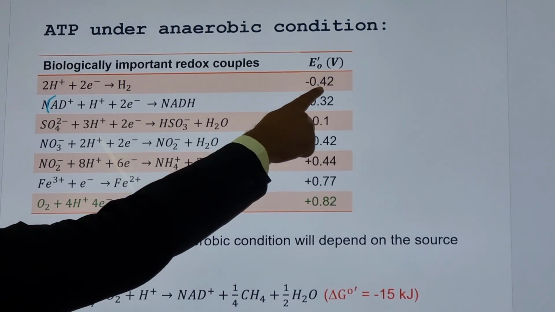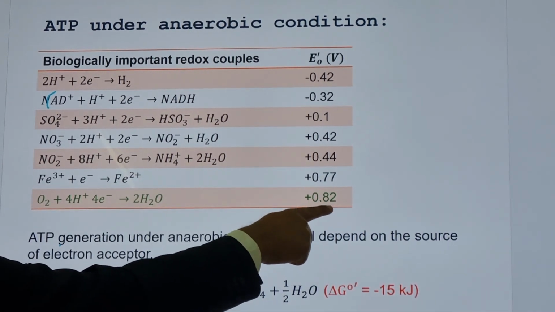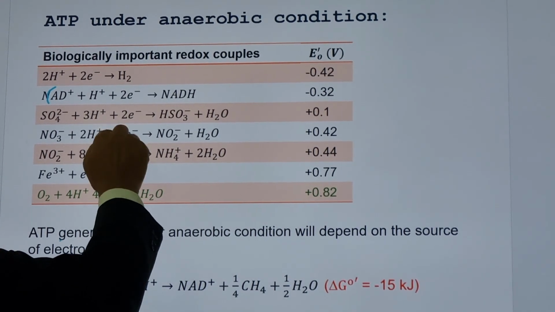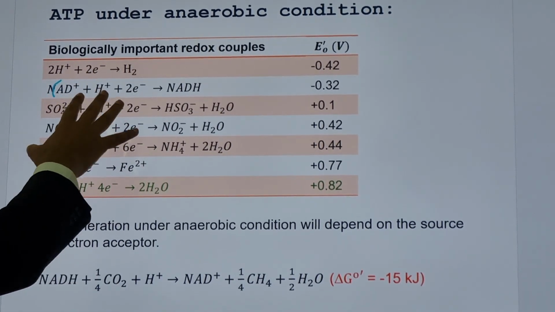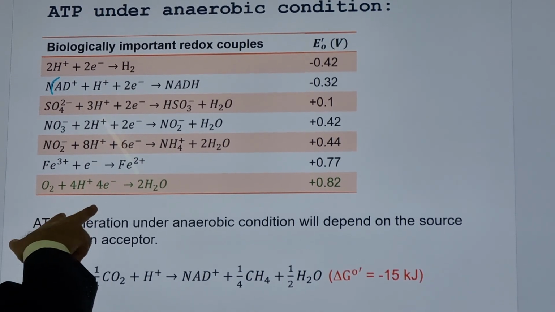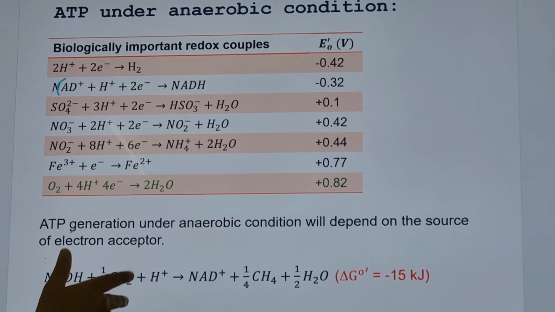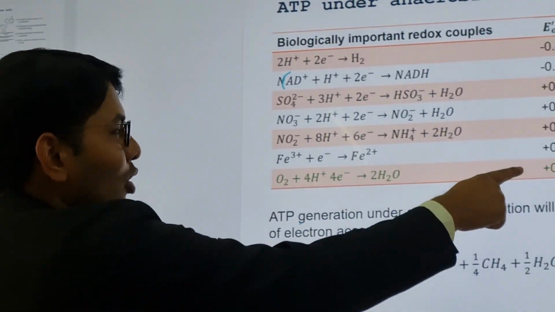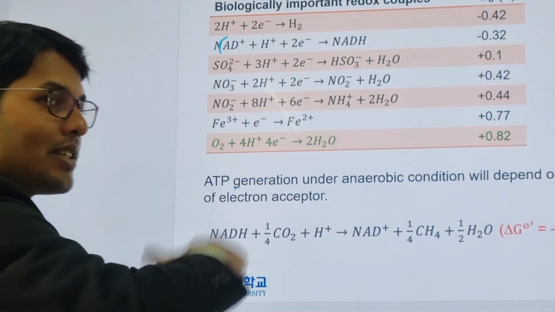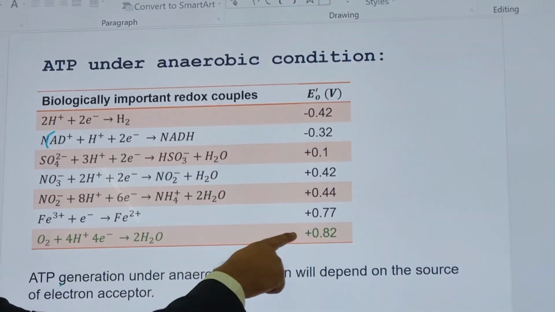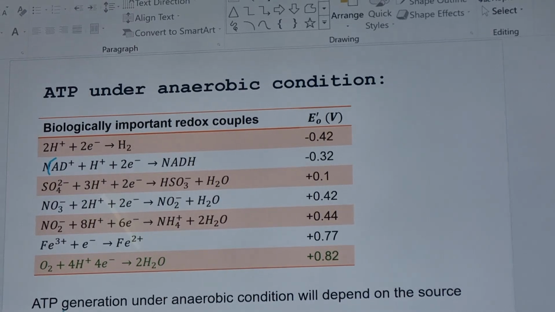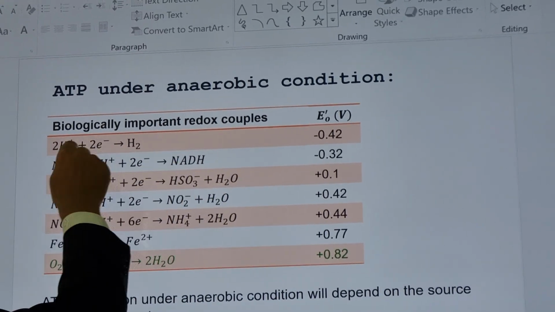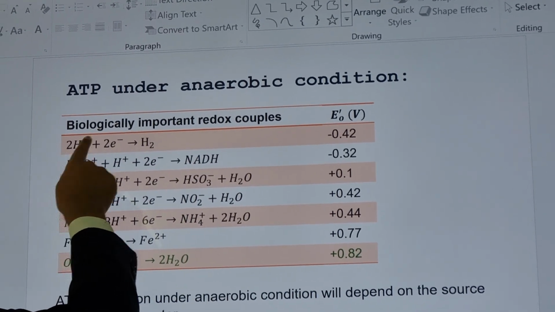This is negative 0.42, but here it is plus 0.82. So this is more spontaneous compared to the other electron acceptors. This shows which one has higher affinity towards electrons: the more positive, the higher the affinity.